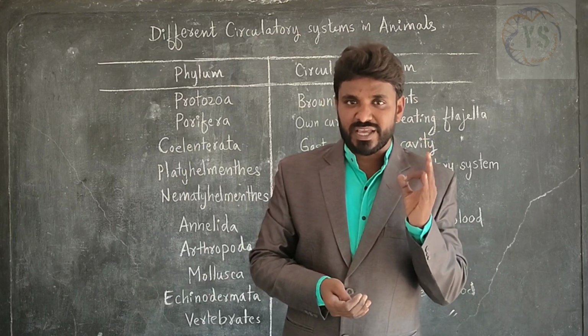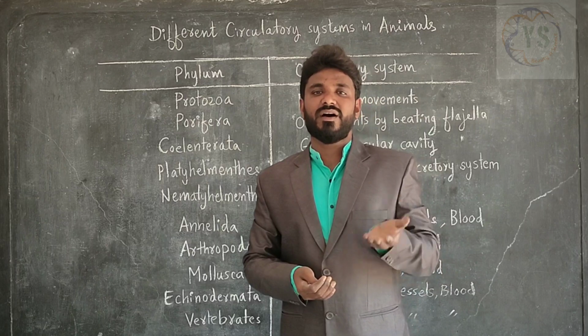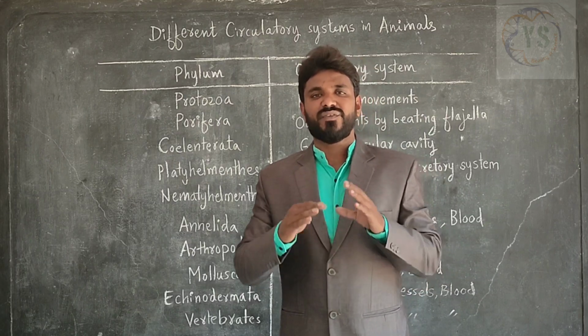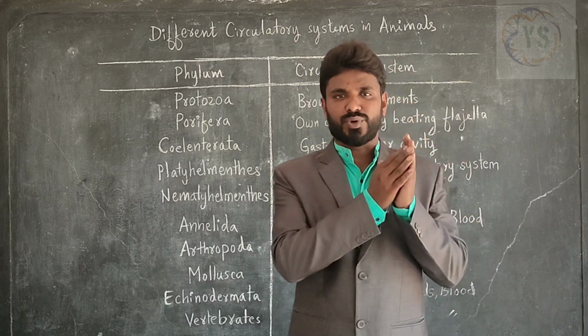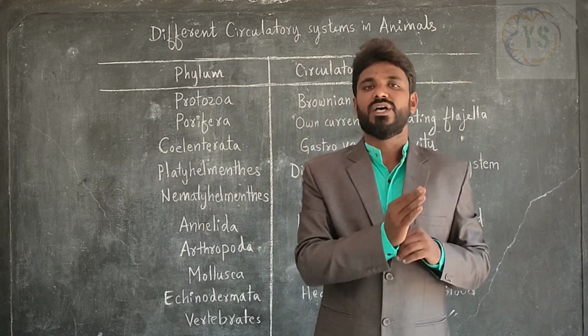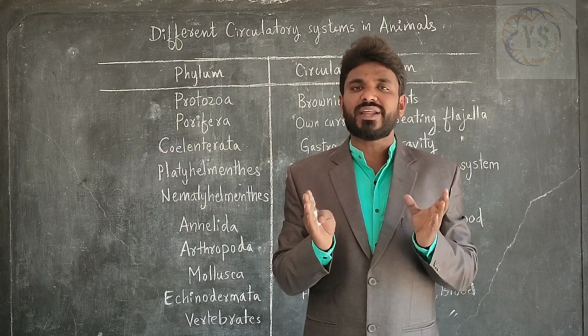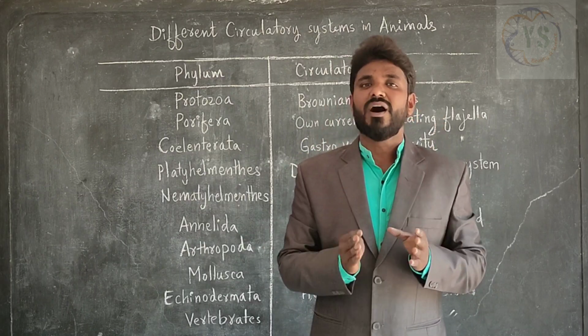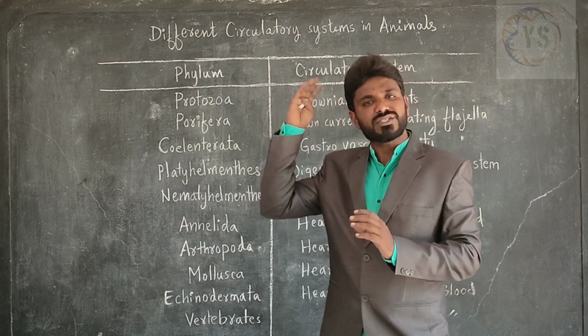For example, substances like food material, glucose, amino acids and fatty acids, and gases like oxygen, and the waste materials which are produced in the cells, all these are to be transported from one place to other place. For transportation of substances, every organism adopts a special method or special system to carry out the process of transportation or circulation.